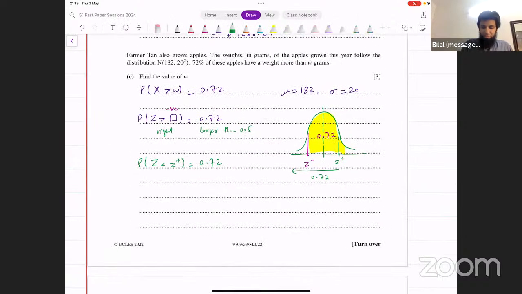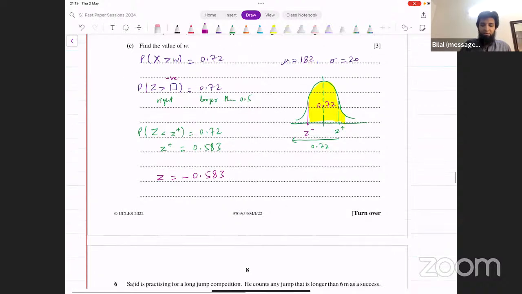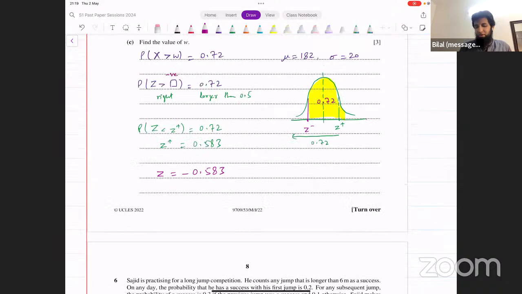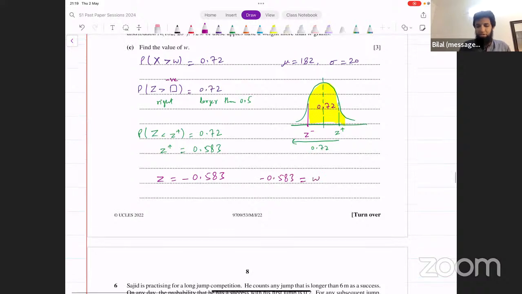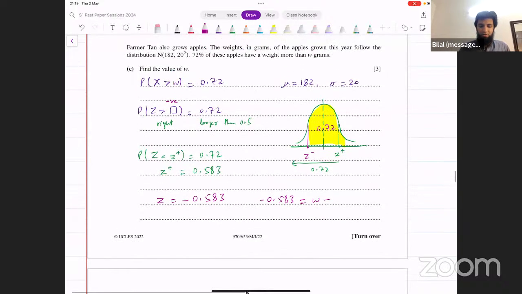So that means the positive value of Z is 0.583, but the actual Z was supposed to be negative. So we say Z is minus 0.583. And now we need to find the value of W. Let's put this in the formula. Minus 0.583 equals X, which is W in this case, minus mu. Mu was 182, divided by the standard deviation, which is 20.